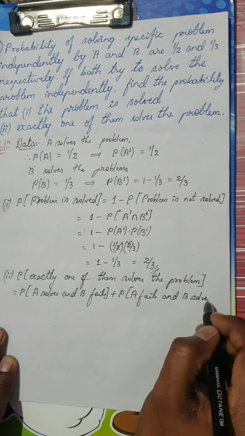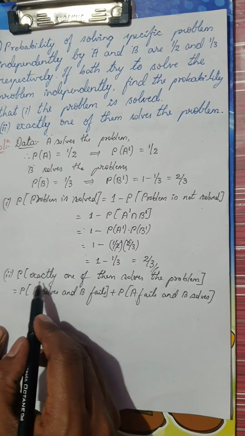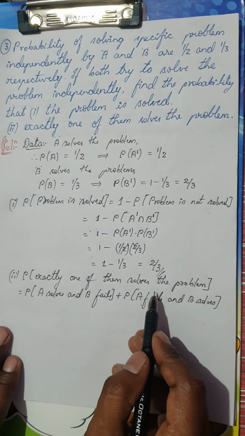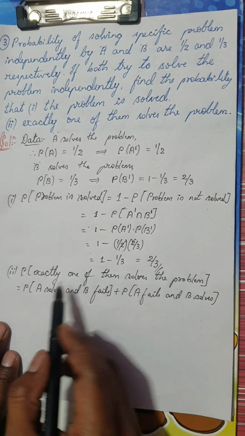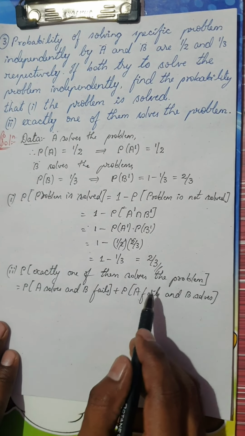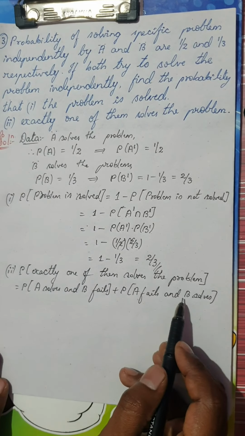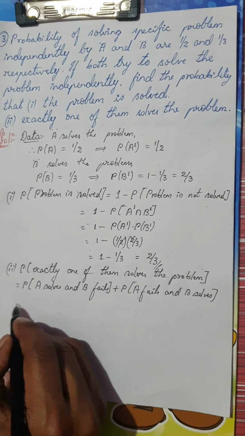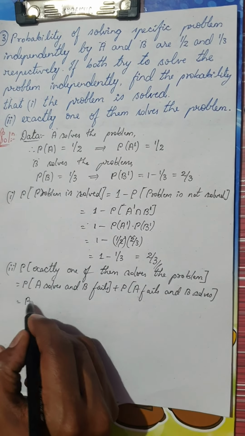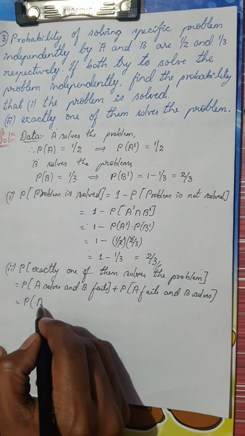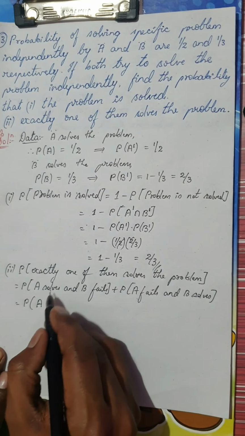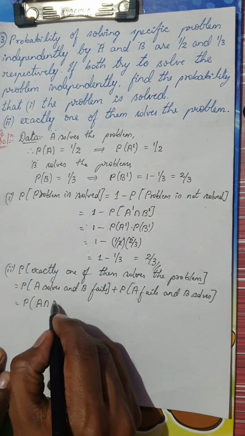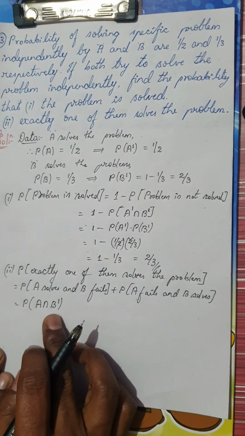Because the question he is asking is only one of them should solve. That means there are 2 possibilities. One is A will solve and B fails. The other one is A will fail and B solves. So this is the AND case. Probability of A solves means I will take A directly, and B is failing, so I will take the complement of B solving.